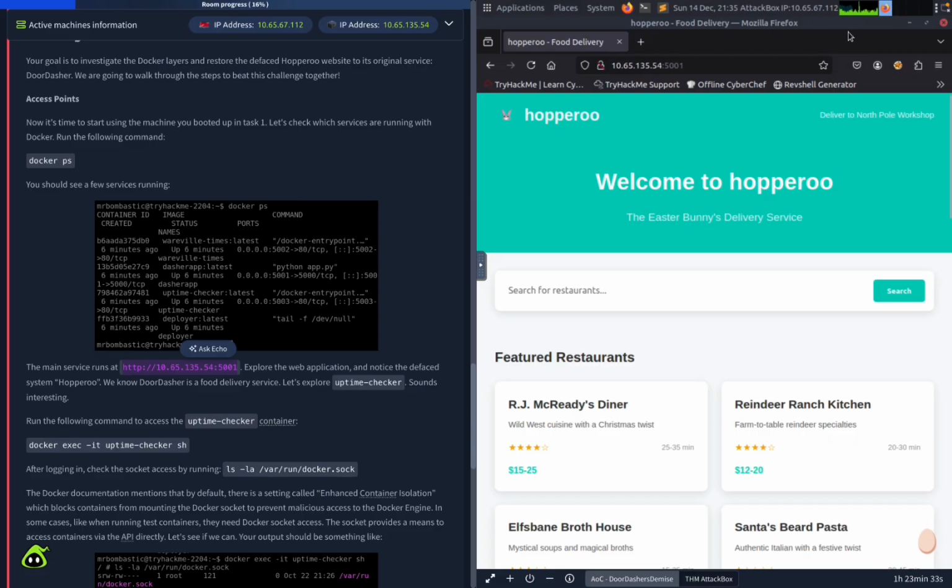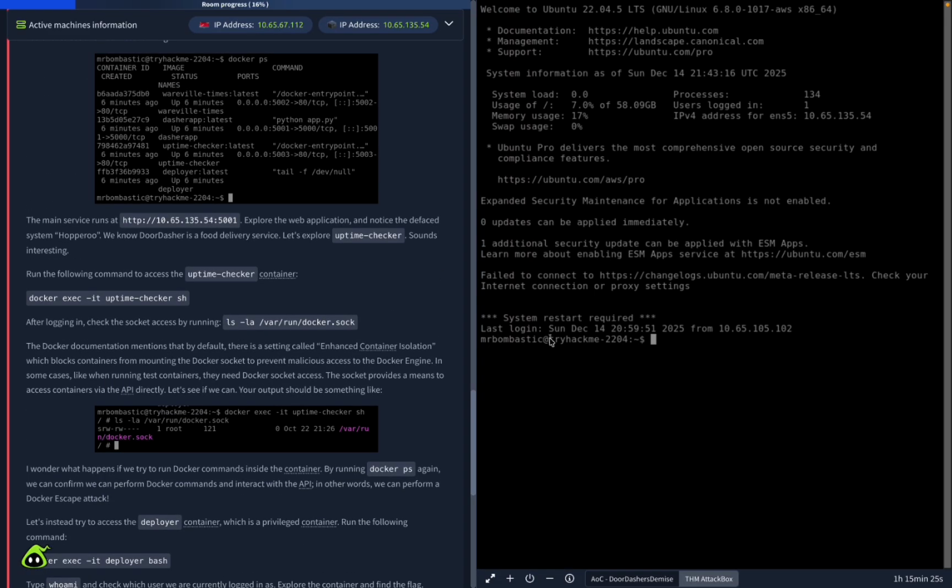Let's explore uptime checker. So we'll go ahead and minimize this, and let's try again. Okay, now we can run this ls.sock command.